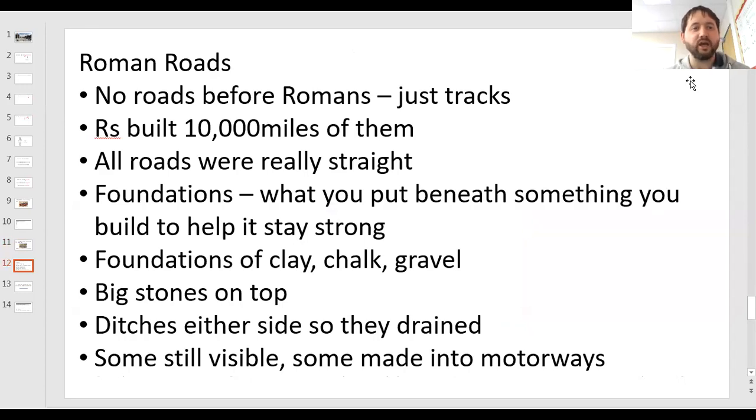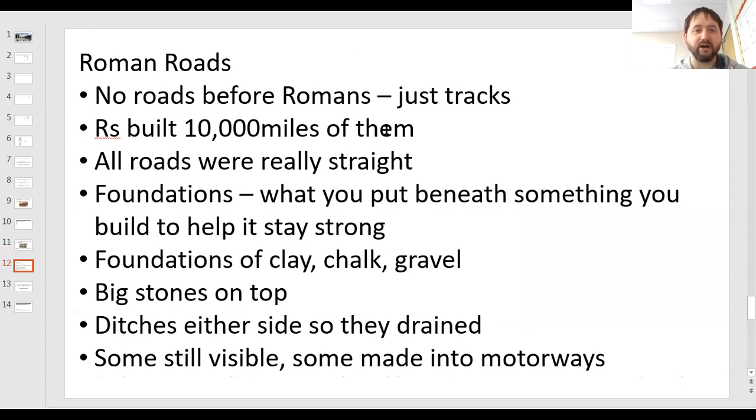So here are my notes. So Roman roads. So these are the key things I've got. So I've done it in bullet points. I've got a heading. So I know exactly what I'm talking about. I've just said no roads before Romans, just tracks. Again, not full sentences, but I've summed up the main point. I haven't said Romans, I've just put R's, just a bit quick, I know what I mean.